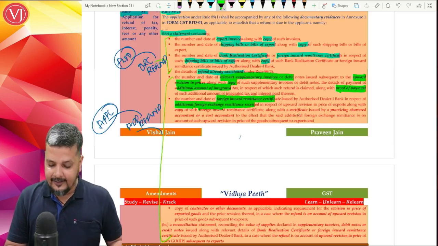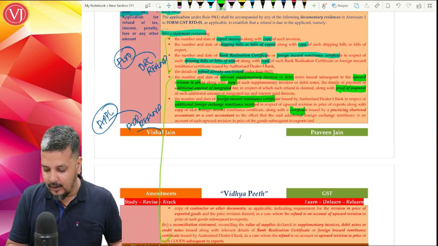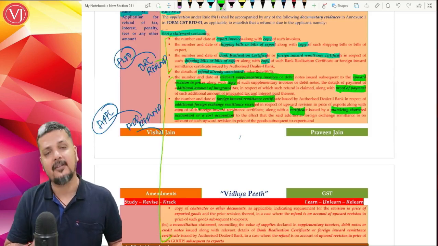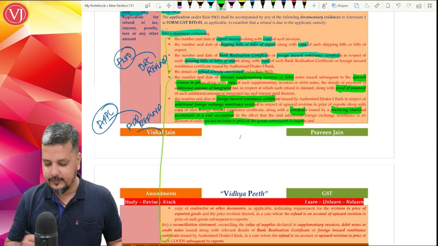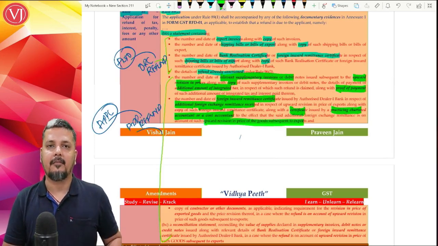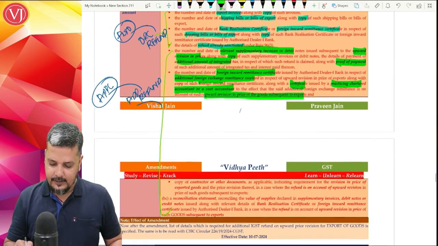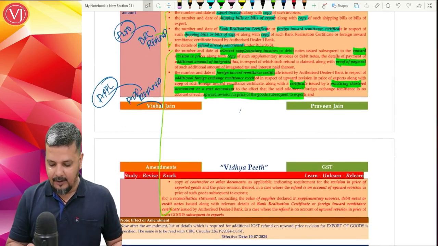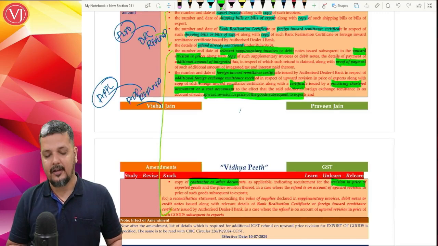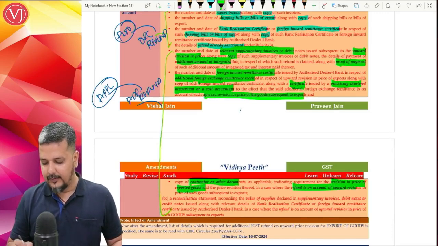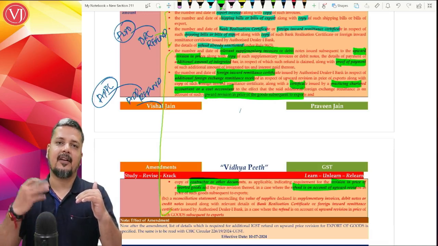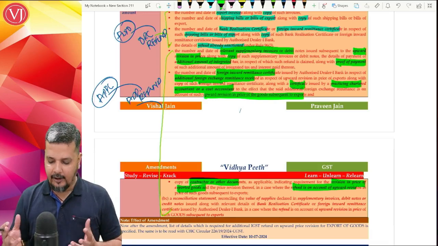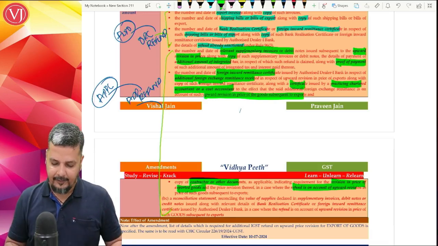For that extra 10 lakhs, I'll give the BRC or FIRC along with a certificate from a practicing chartered accountant or a cost accountant that this amount pertains to upward revision in price because of export of goods. Then the document or the contract because of which I was allowed to revise the price upward. So I have to give the reason why I have revised the price. Initially the export was worth 1 crore. Now why am I charging an extra 10 lakhs? So that contract or any documentary evidence of why the price was actually revised.